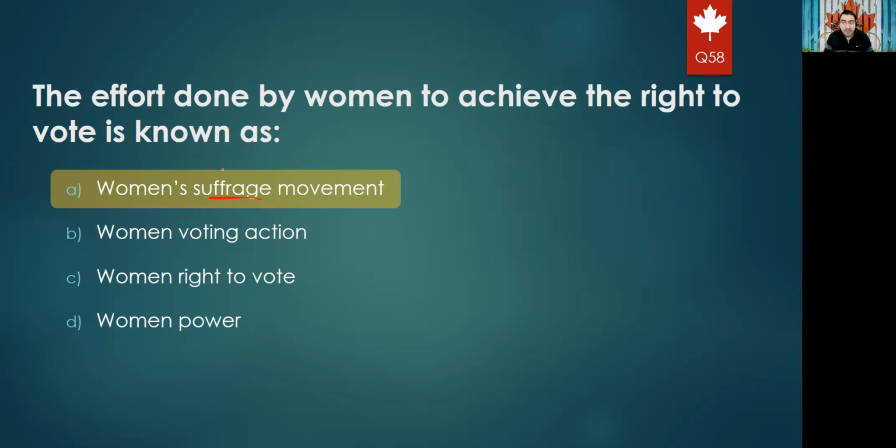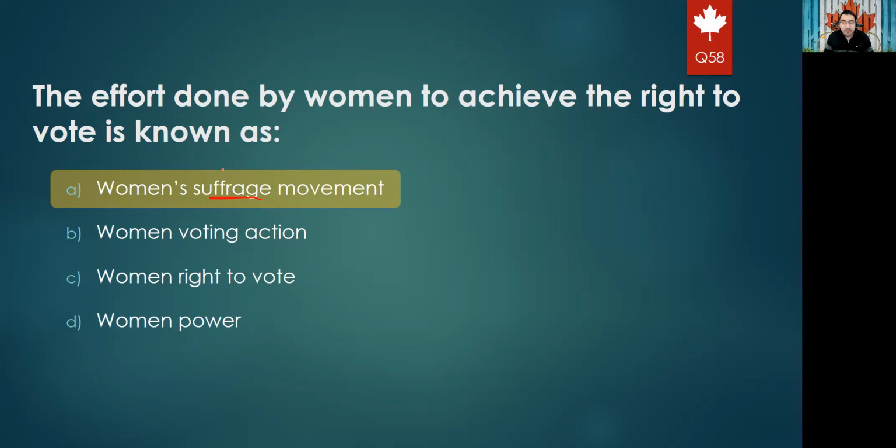Next question: what is the D-Day invasion? The epic invasion of Normandy in northern France, the beginning of the Second World War, the end of the Second World War, or the birth of John Macdonald. If you remember from the history part, the right answer is the epic invasion of Normandy in northern France. It's a famous battle in the Second World War, in which Canadian troops captured a place called Juno Beach from the German army.